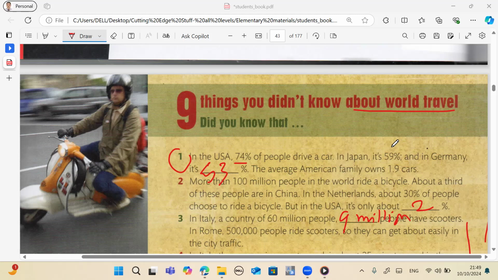5. Every day, more than 1 million people travel into the centre of London. 77% take a bus or train, about 20% drive, and only 3% walk to work. 6.